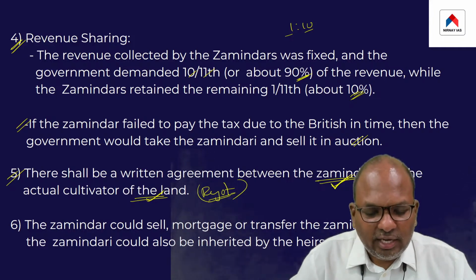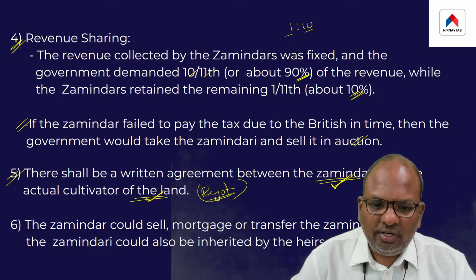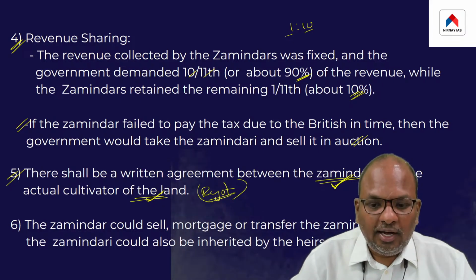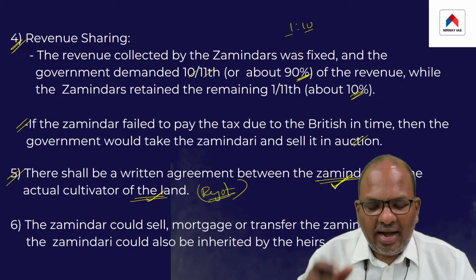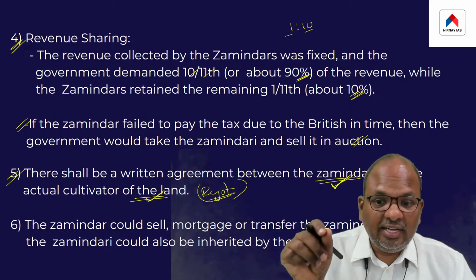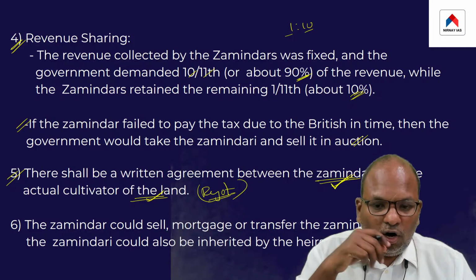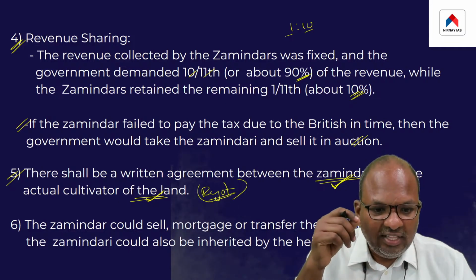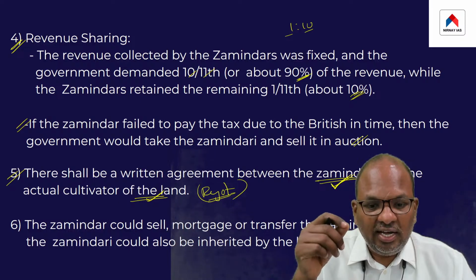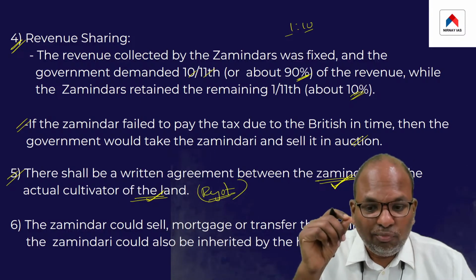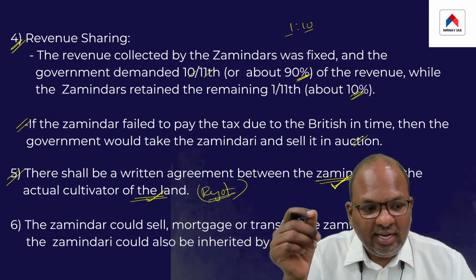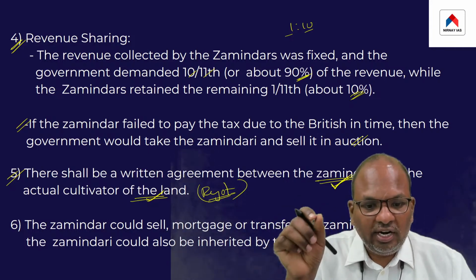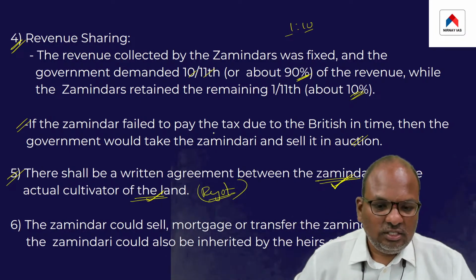So the point is, the zamindar had to enter into a written agreement with the actual cultivator of the land, and this agreement should have details like the due date of payment of land revenue by the peasant. It also should contain the percentage of produce that needs to be paid by the actual cultivator of the land to the zamindar, etc., etc. All these details were required to be written down in this particular agreement.